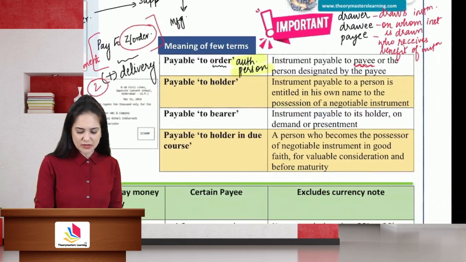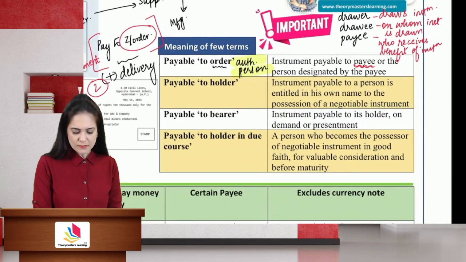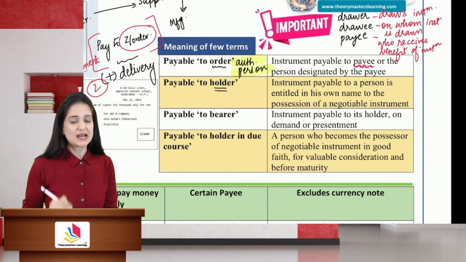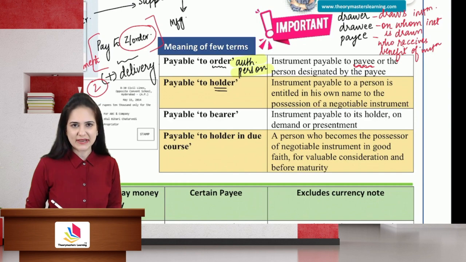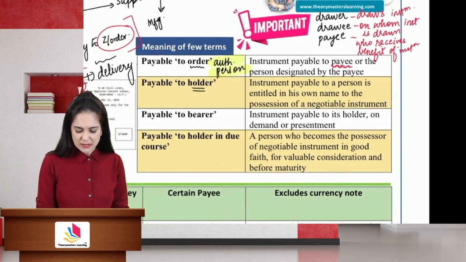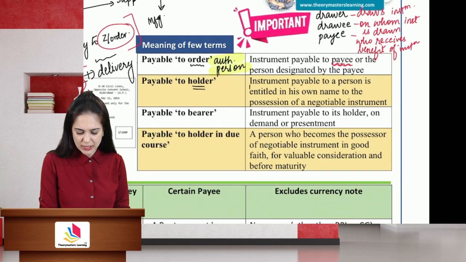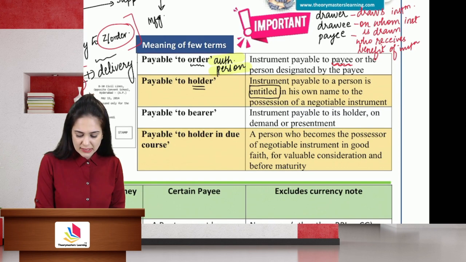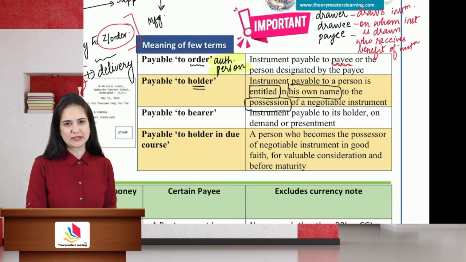What is the meaning of the word holder? Holder has three characteristics. Let us discuss those characteristics. Instrument payable to a person entitled in his own name. So holder means a person who is entitled to receive the benefit in his own name, and he also has possession of the negotiable instrument.